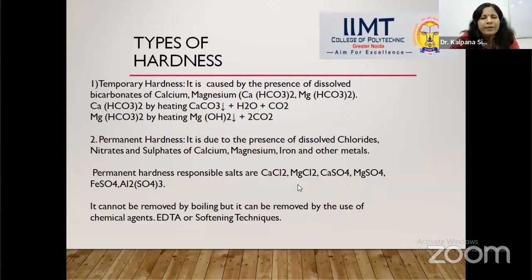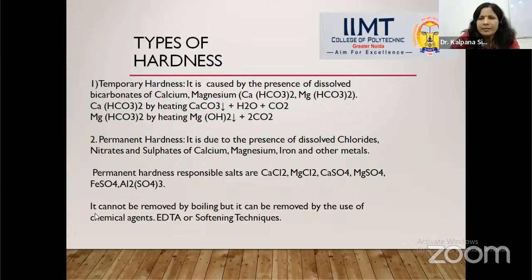Nitrates, chlorides, and sulfates. Say, for example, calcium chloride. If we are going to discuss calcium salts, it may be calcium chloride, it may be calcium sulfate. If we are taking magnesium salts, it may be magnesium chloride, magnesium sulfate, magnesium nitrate, and ferrous sulfate, aluminum sulfate. So these salts are responsible for causing permanent hardness in the water. Again, I am going to remind you students, the hardness which can't be easily removed by simple boiling or simple techniques is called permanent hardness.